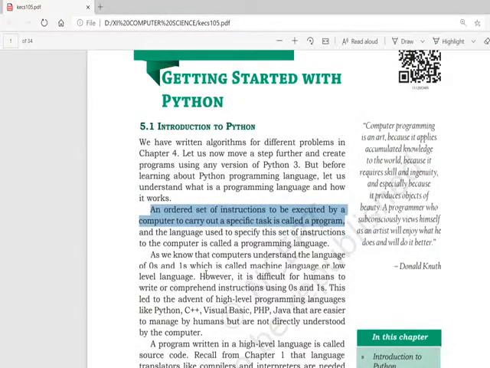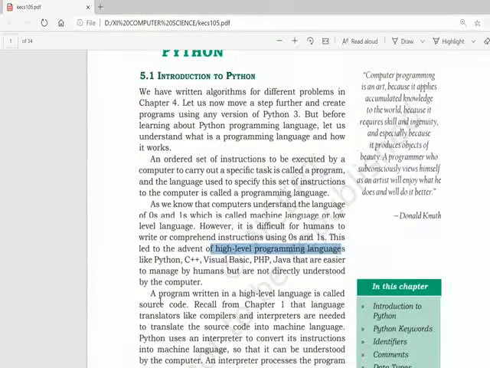Computer understands only the machine language, which is 0s and 1s in terms of binary language. So writing a program in machine language is tough for humans. Because of that, there are high-level programming languages like Python, C++, Visual Basic, PHP, Java. So we can easily write the instructions to the machine, and later on these instructions are finally converted into machine language. A program written in a high-level language is known as source code.